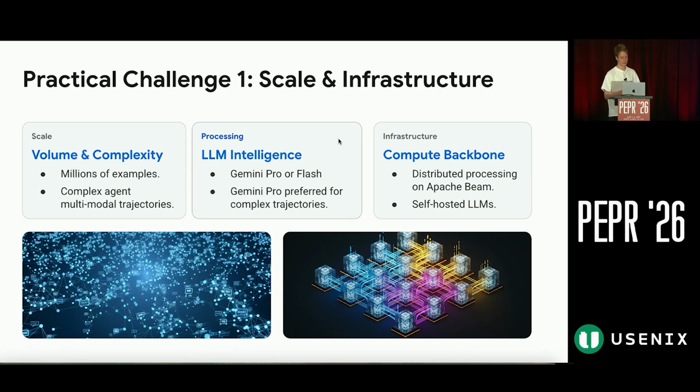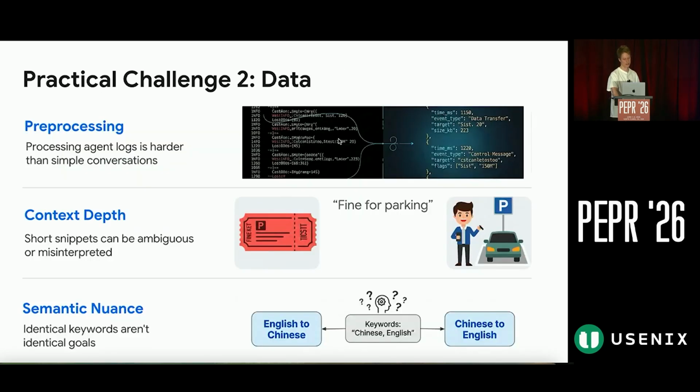And to do that at scale and fast, we do it in distributed manner using Apache Beam. We self-host our workers with TPUs and self-host LLMs there, so that we can process millions of examples in less than a day and generate Urania insights.